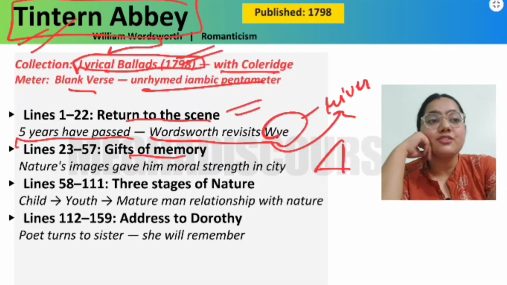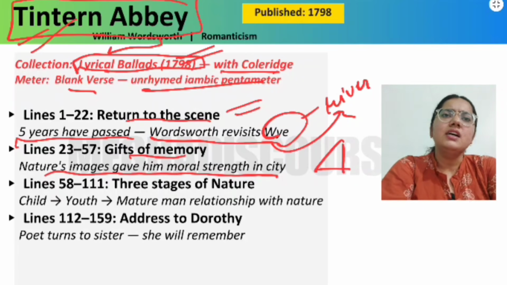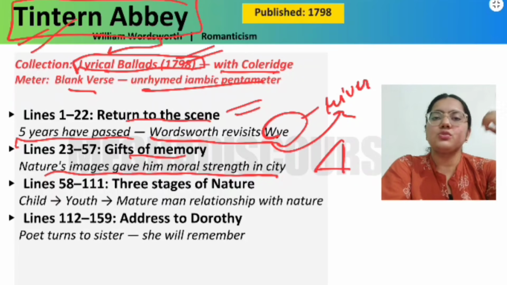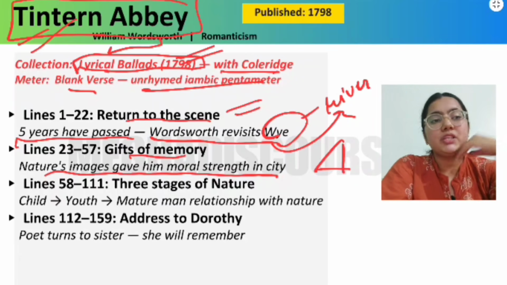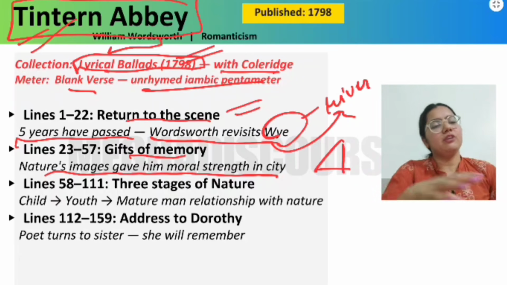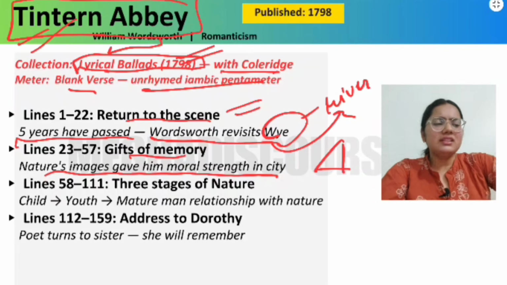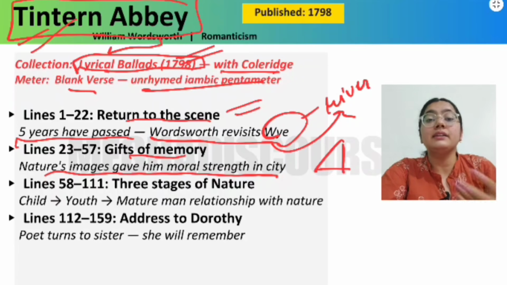And there are gifts of memory. Nature's images gave him moral strength in the city. He says that when I was in the city, when I was working there, I always used to have recollections, used to always remember the sceneries of this Tintern Abbey. This always gave me happiness. So while I was doing my work, I was busy with materialistic worlds. So this was some memory that always gave me happiness internally.